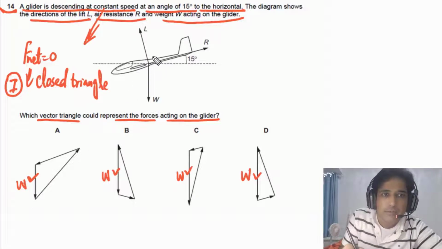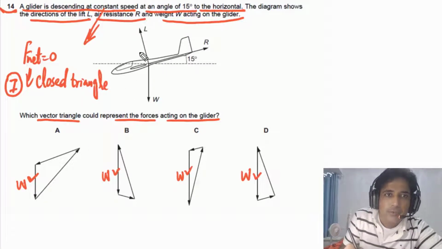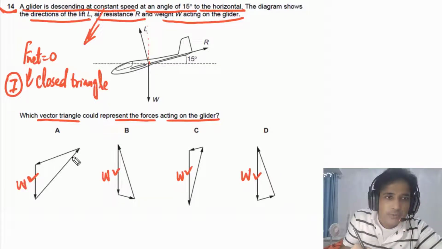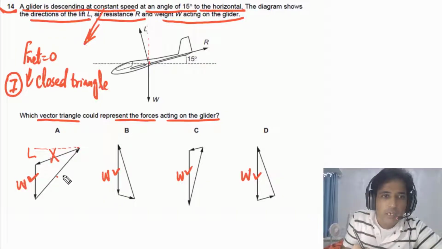Now if you look at the direction of L, you can see from here that L is inclined to the left. In this other case, this one is L, and it is inclined down. It has to incline this way, but it is inclined down below horizontal, so this L is wrong. We will look at R later.